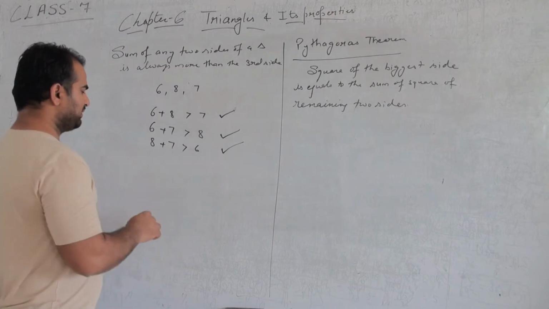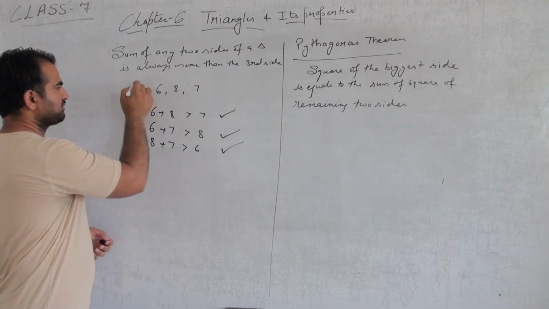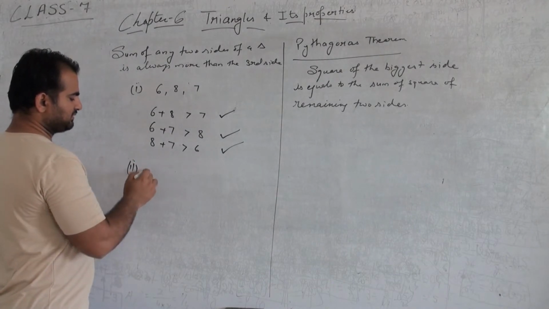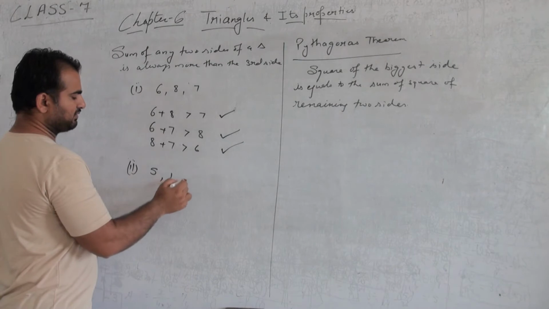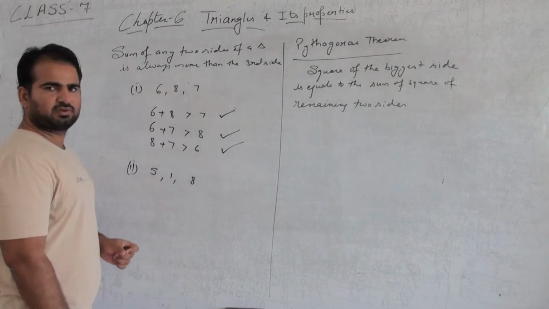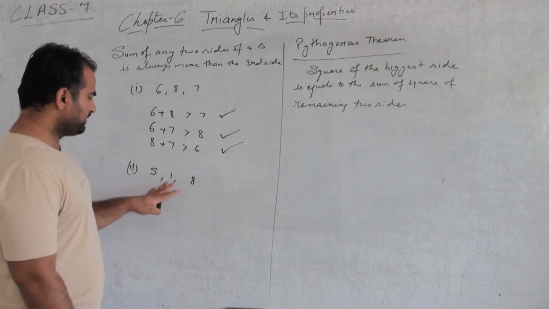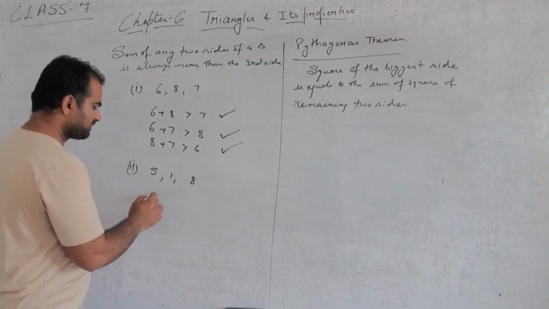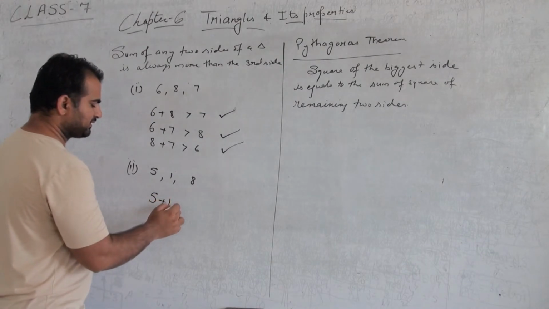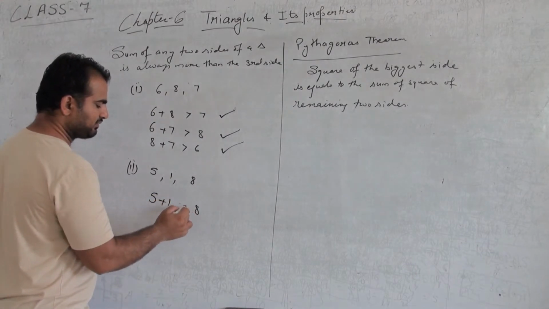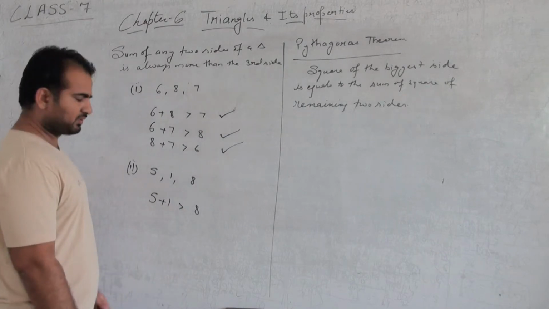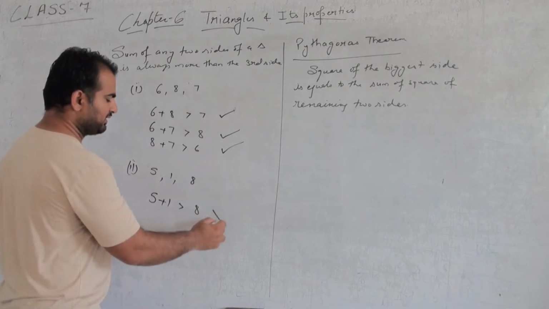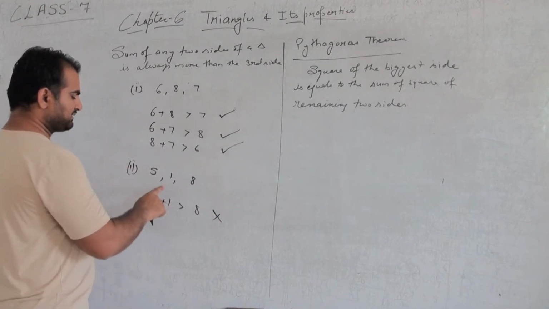So next question. Second question is 5, 1, 8. We have to check whether these three sides can make a triangle or not. First is 5 plus 1 is greater than 8. Is it true or not? No, because 5 plus 1 is 6 and 6 is not greater than 8. This statement is false.